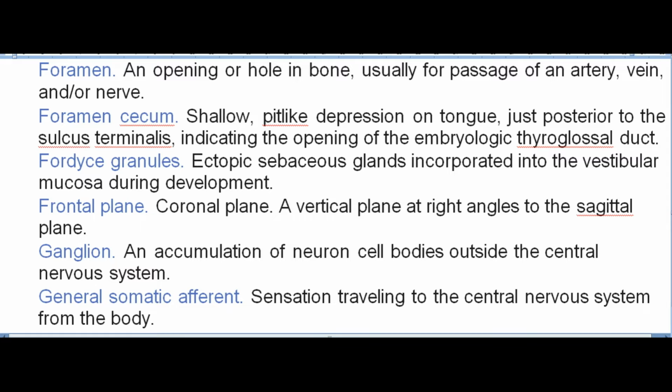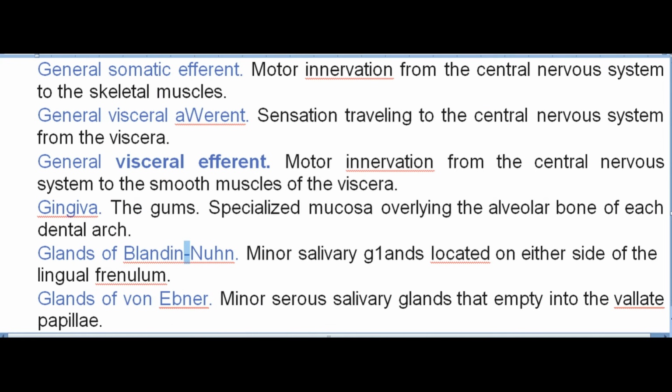Frontal plane. Coronal plane. A vertical plane at right angles to the sagittal plane. Ganglion. An accumulation of neuron cell bodies outside the central nervous system. General somatic afferent. Sensation traveling to the central nervous system from the body. General somatic efferent. Motor innervation from the central nervous system to the skeletal muscles. General visceral afferent. Sensation traveling to the central nervous system from the viscera. General visceral efferent. Motor innervation from the central nervous system to the smooth muscles of the viscera.